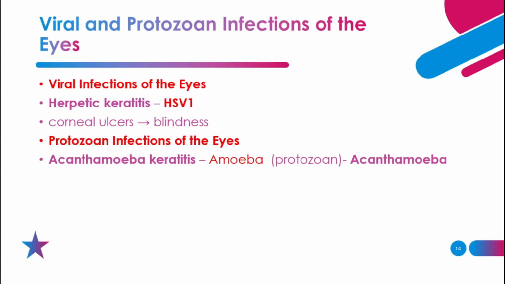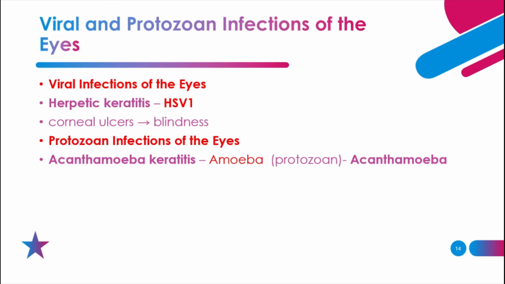It is a rare but serious infection of the eye, and that can cause the blindness or the permanent vision loss due to this infection by the acanthamoeba. And it is the causative agent, that acanthamoeba, it is a very teeny amoeba that is in the group of the protozoa. So this is also one of the major causes of this infection.